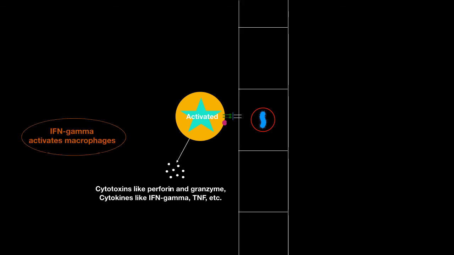Now, one of the major functions of this activated cytotoxic T lymphocyte is the release of cytotoxins like perforin and granzyme, and cytokines like interferon gamma and TNF, among others. Interferon gamma activates macrophages. So this point is to be noted.